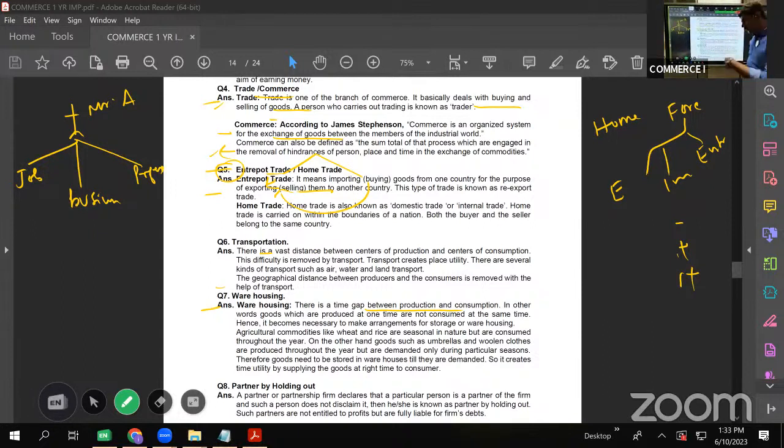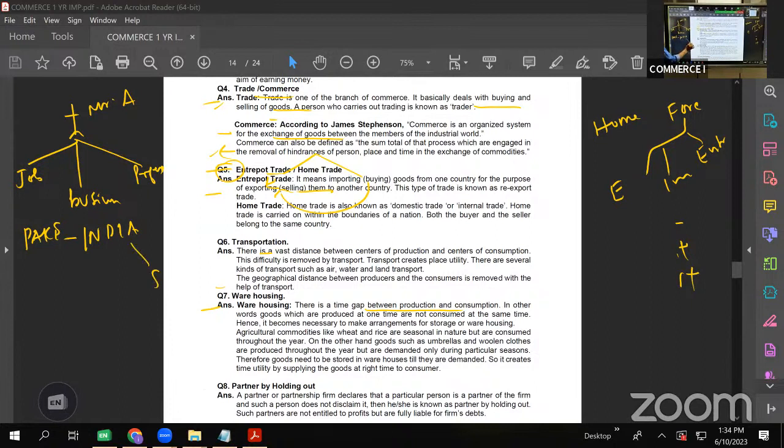If a country is selling goods to other countries, we call it export trade. If a country is buying from another country, we call it import trade. And if a country is buying from one country and selling it to another country, we call it entrepot trade. Suppose this is India. Let us say this is Pakistan